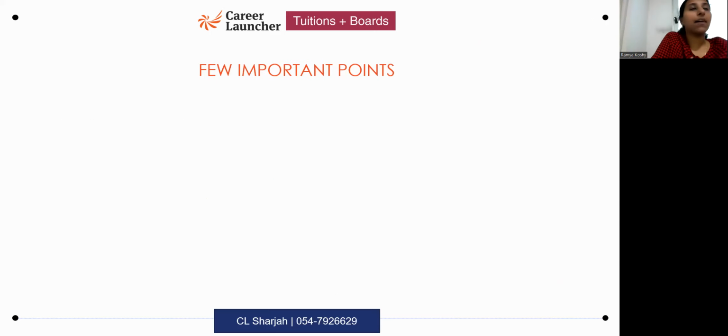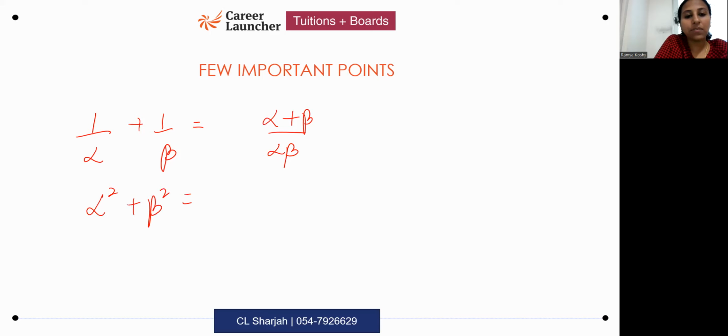Other few important points. If you have to find 1 by alpha plus 1 by beta, how will you find it? Alpha plus beta by alpha beta. Good. If you want to find the alpha square plus beta square value, how will you find it? You have to rearrange: alpha plus beta the whole square minus 2 alpha beta.